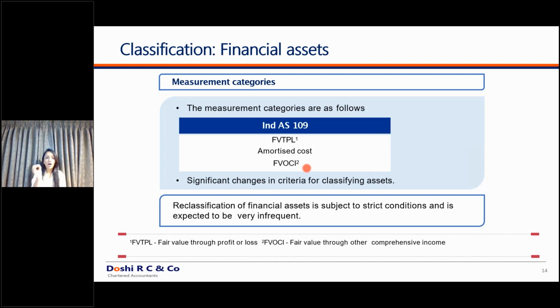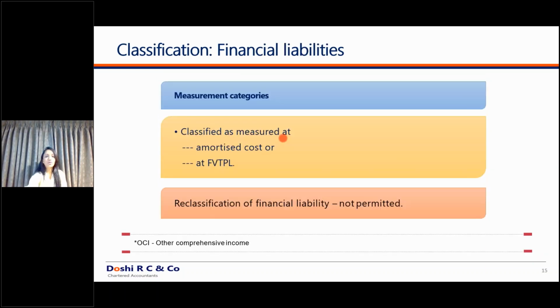How to measure these classifications, or what will happen, what do you mean by FVTOCI, that we will discuss ahead. So if both the conditions are getting met, it is amortized cost. If only the SPPI test is getting met and hold to collect is not getting met, then it is FVTOCI. If your SPPI test itself is not getting met, then it is a fair value through P&L classification. Let's discuss it by way of a flowchart also.